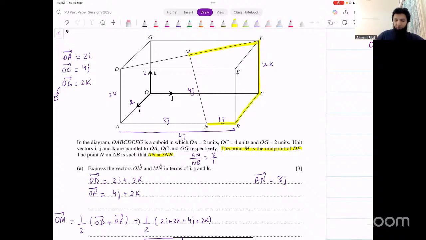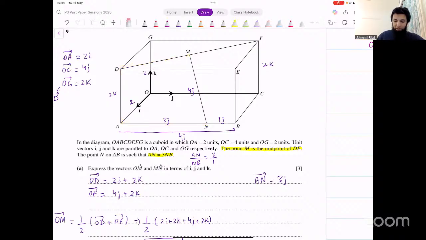You could follow some other path on the diagram as well. You could also say that's the same thing as going from M to D, and then D to A, and then A to N. Follow any of those paths, and you will get that result.